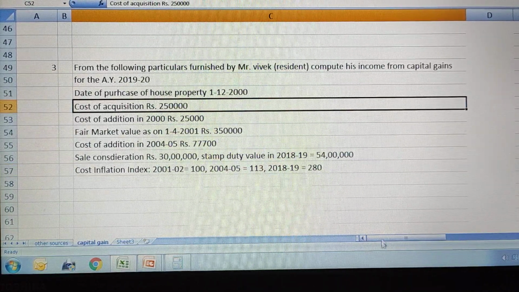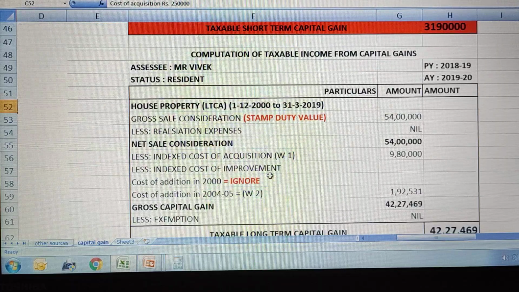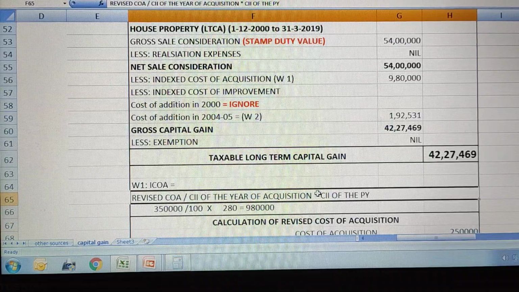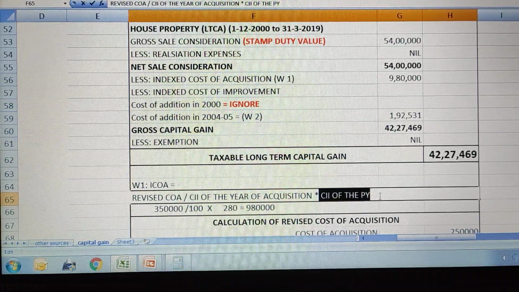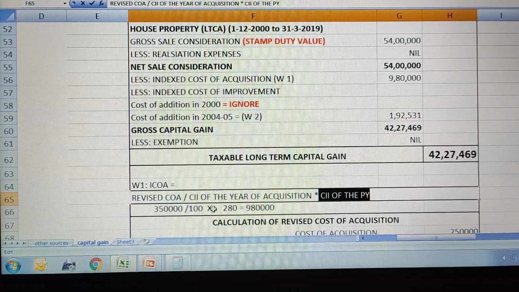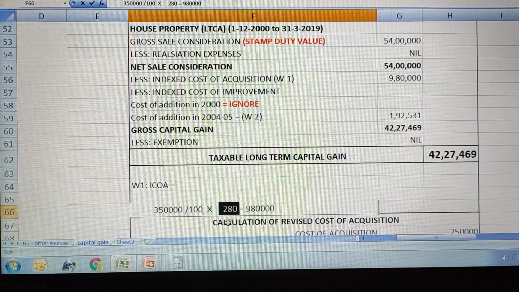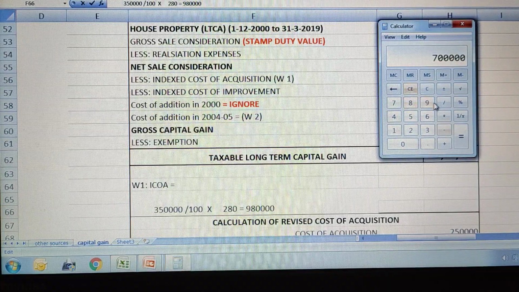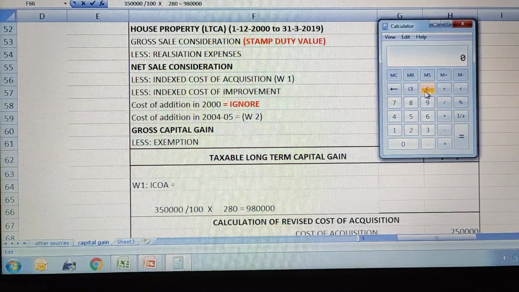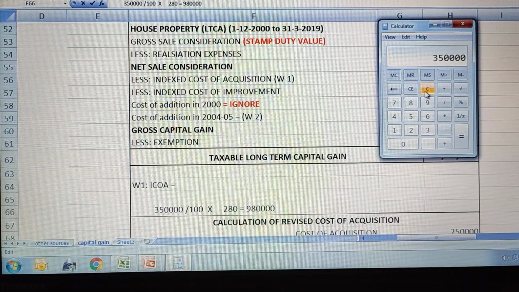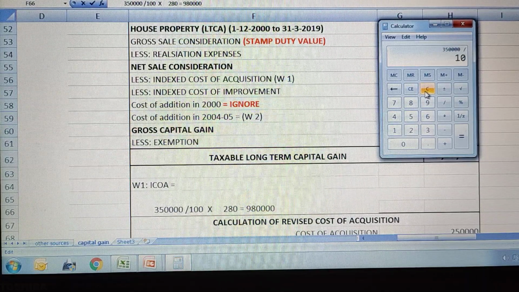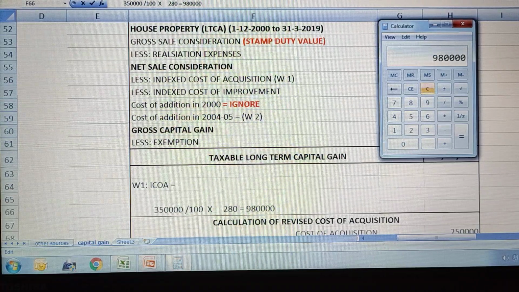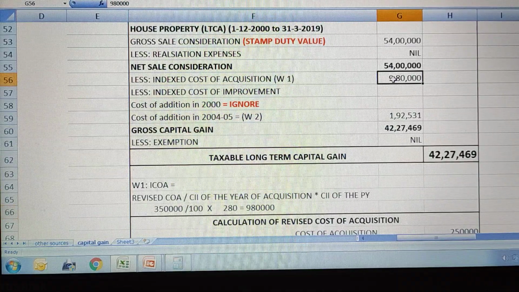So in this problem also, the cost inflation index of the year of acquisition will be considered as 100, and the cost inflation index of the year of sale, it was sold in 2018-19, is 280. If you substitute this, you will get the answer. 3,50,000 divided by 100 multiplied by 280. You will get 9,80,000. This is your indexed cost of acquisition.